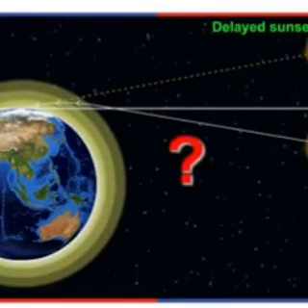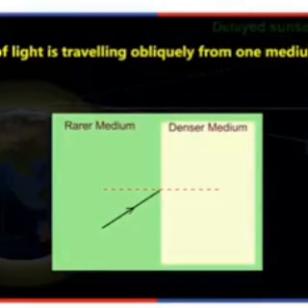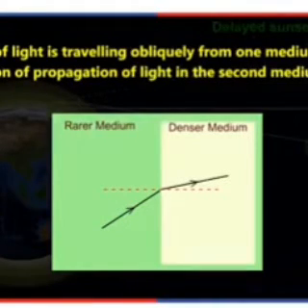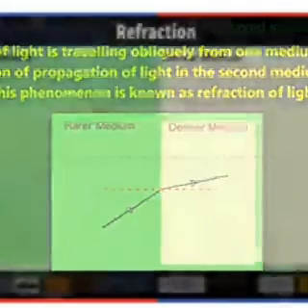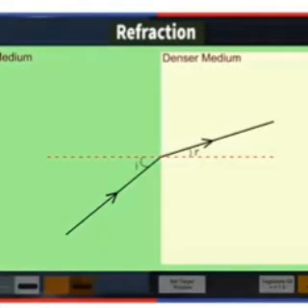Now, why does all of this happen? When a ray of light is traveling obliquely from one medium to another, the direction of propagation of light in the second medium changes. This phenomenon is called refraction of light. That refraction doesn't occur only when the light passes from a rarer medium to a denser medium, but it also happens when it passes from a denser medium to a rarer medium.